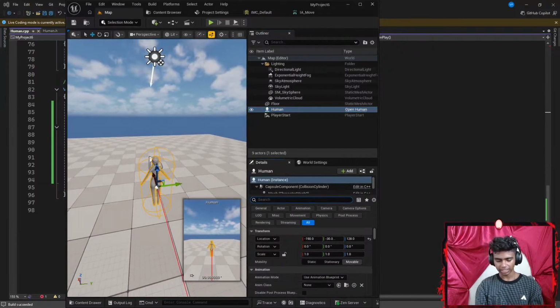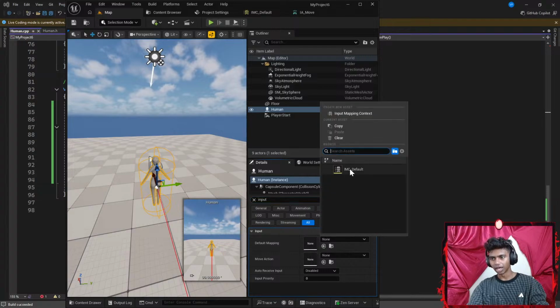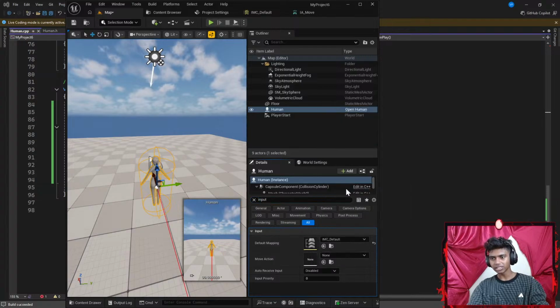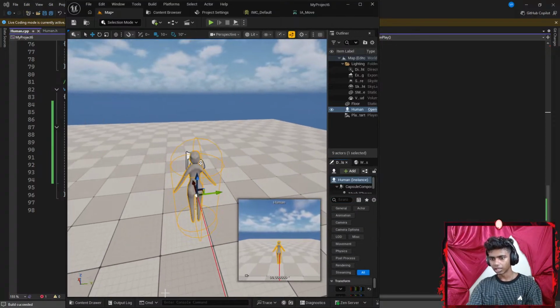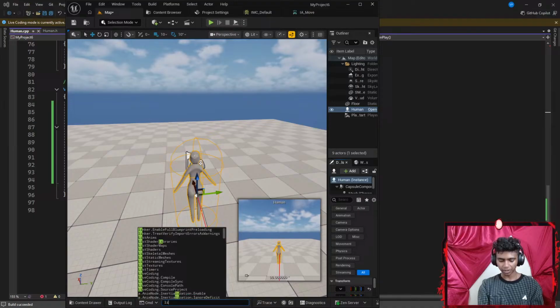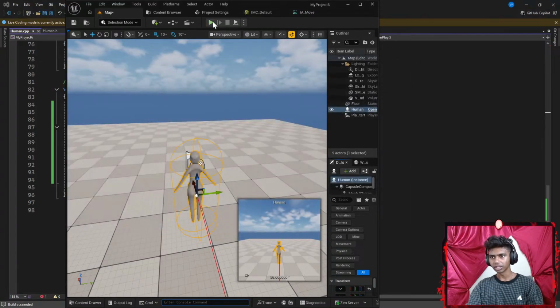I'm going to type something like input. Inside my inputs section, I'm going to add IMC default and IA move here. And that's pretty much it. This is why I couldn't move. Let's type something like live compile. I'm going to live compile. Run the code. There we go. Oh, it was done really quick. Let's run the code.